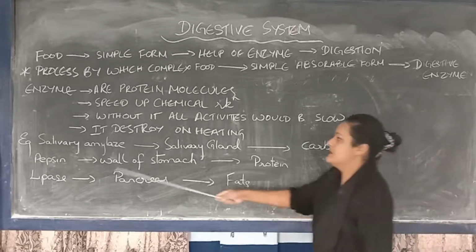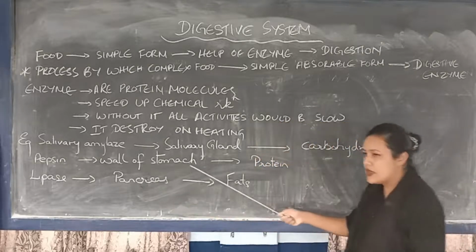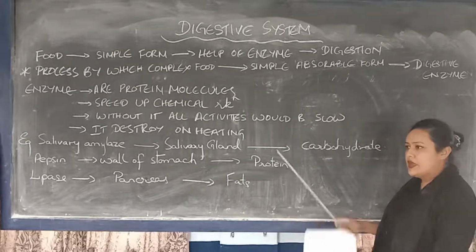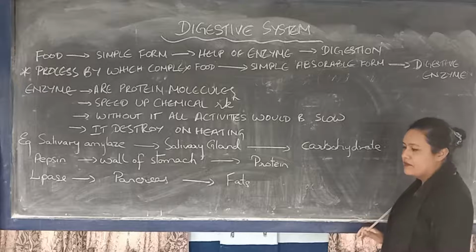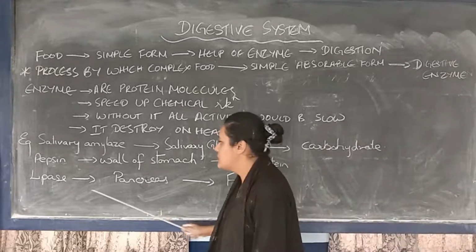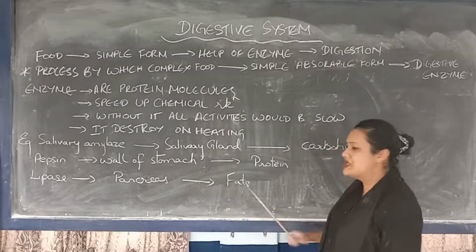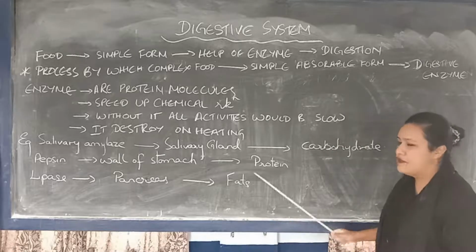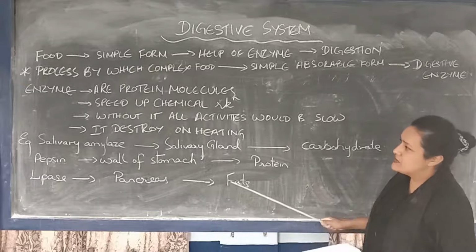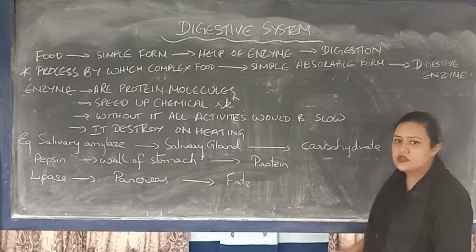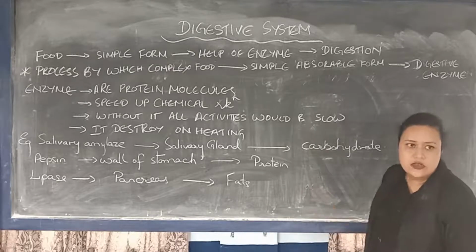Pepsin is present in the walls of the stomach and breaks down protein substances into a simple form. Lipase is found in the pancreas, and it breaks down fats. So these are the chemical substances which help in the process of digestion in your digestive system.